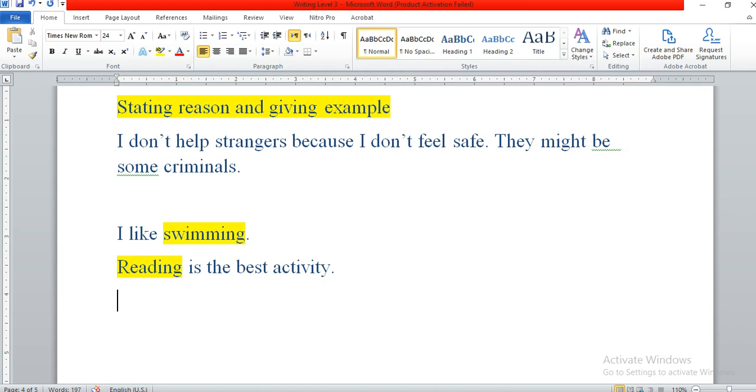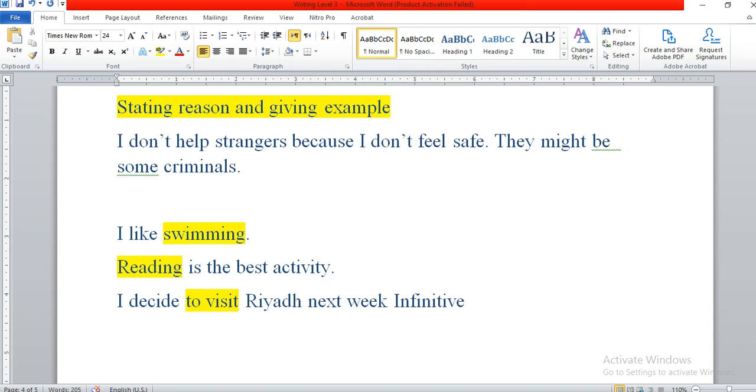For example, if you say I decide to visit Riyadh next week, here we see to visit, and this is an infinitive.